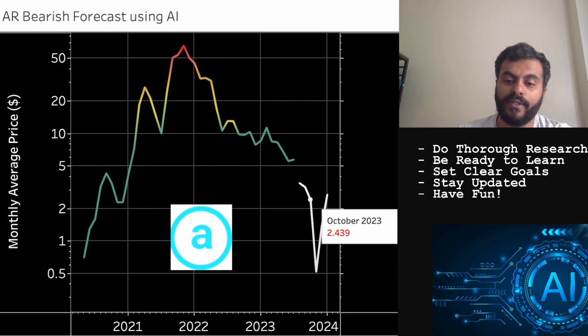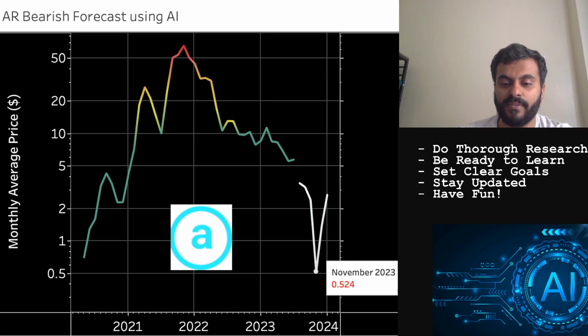So not quite surprising, considering this particular asset was tracking these prices before the bull market really began. In the month of November, though, this model has forecasted an extremely low valuation of only 52 cents. And if this pans out in an extreme bear or a recession event, like 3 to 4 months after a recession is declared, if it is declared, this is said to be the lowest price that this particular AI model has forecasted.